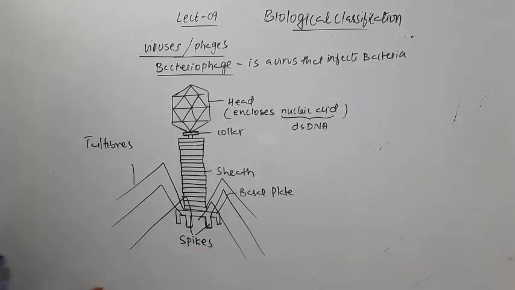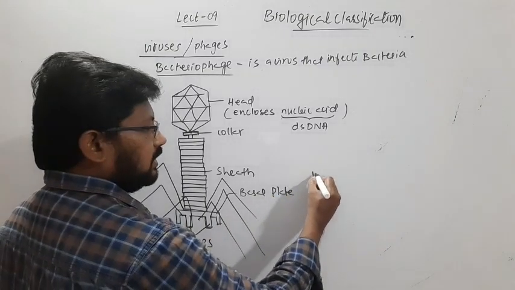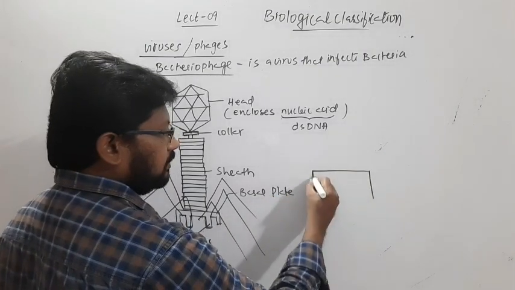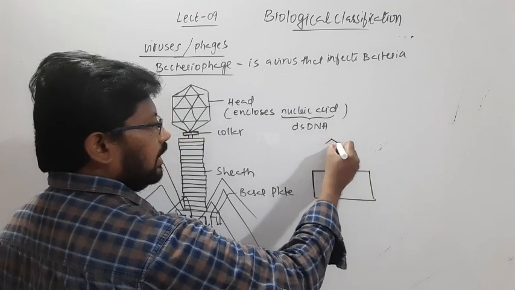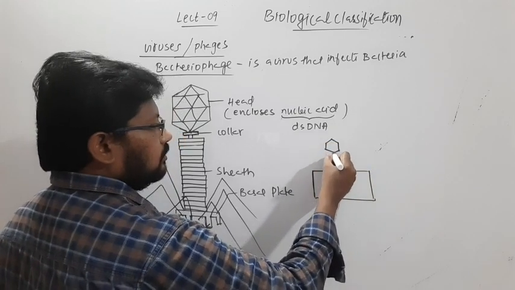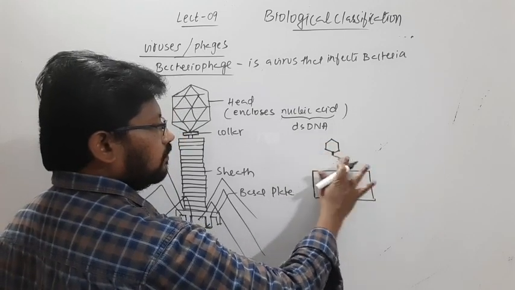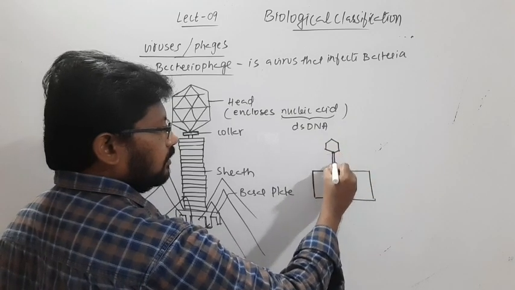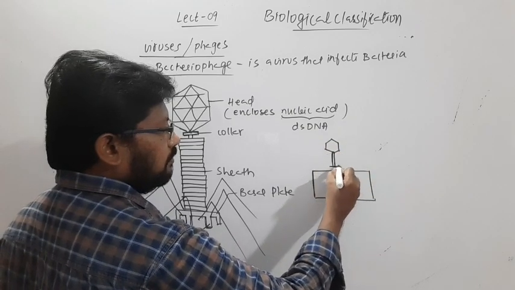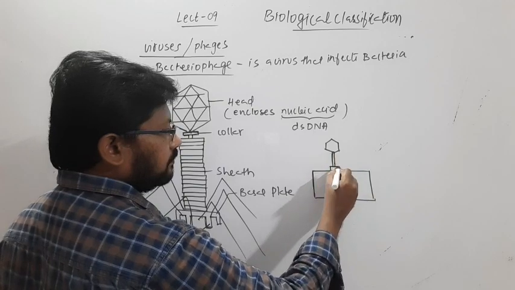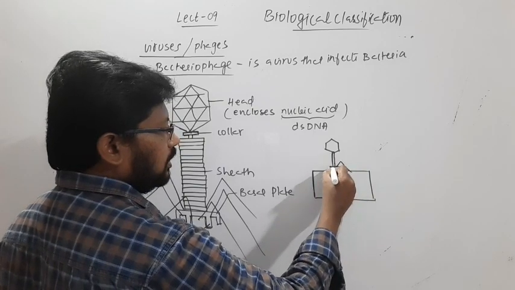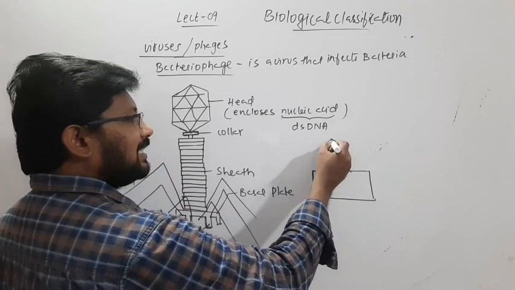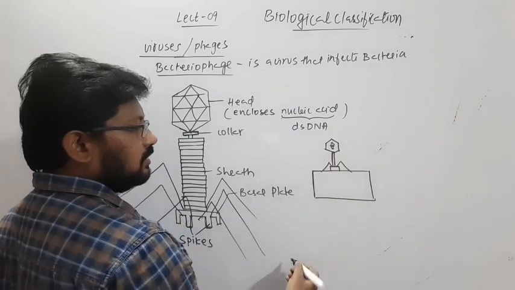Actually, once it sits on a bacterium, say this is the bacterium, it sits on the bacterium like this, with its spikes, right? And inside this is the nucleic acid, that is DNA.